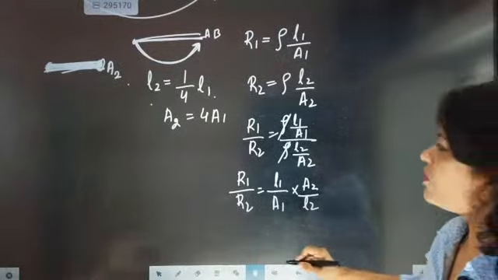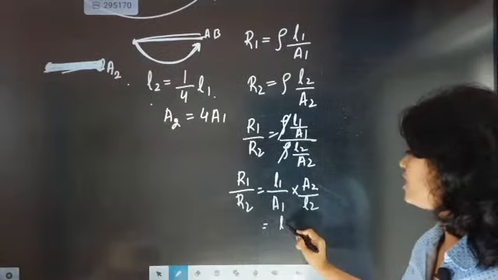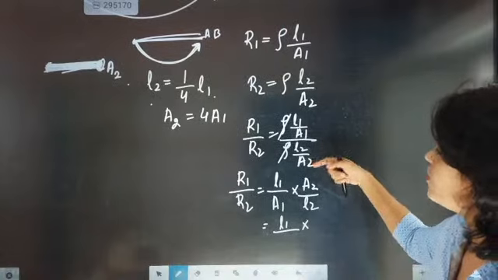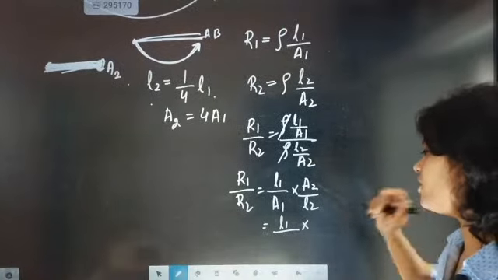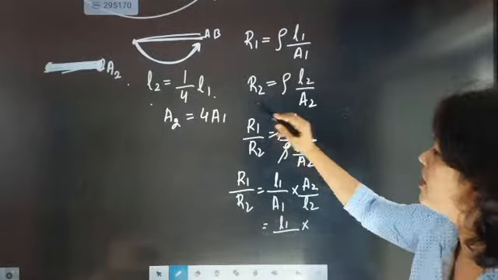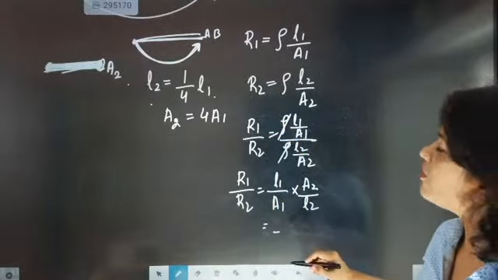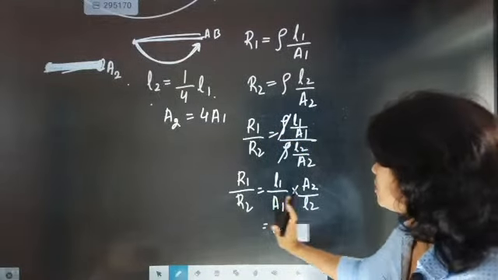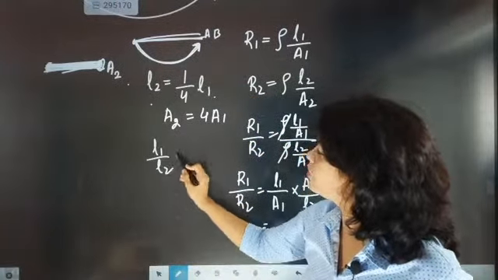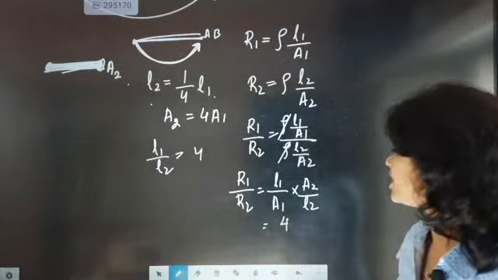But L2 is 1 by 4 of L1. Check one more time. L2 is down, so it is 1 by 4 of L1. So L1 by L2 is coming as 4. L1 by L2 will be coming as 4.